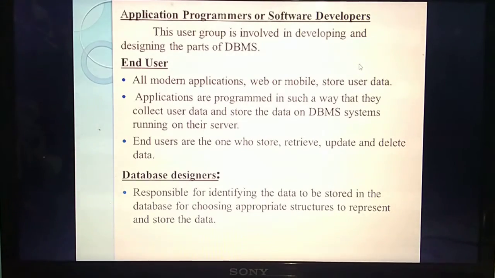Understand? So how many types of DBMS users have you studied? Four types, isn't it? Who are the four types of person? Database administrators, application programmers, end users, as well as database designers. Understand? Yes.